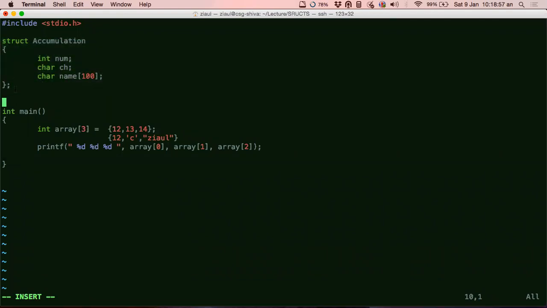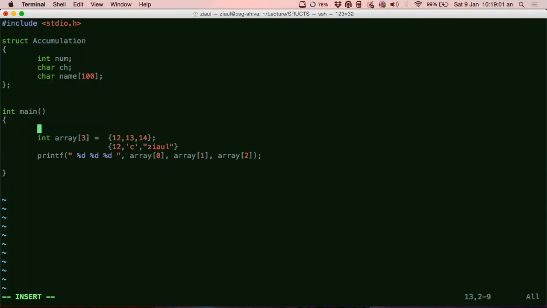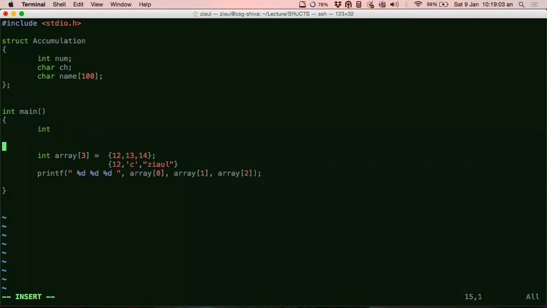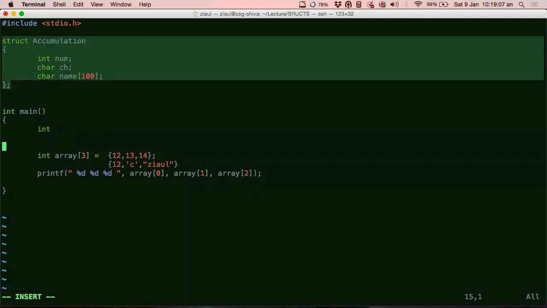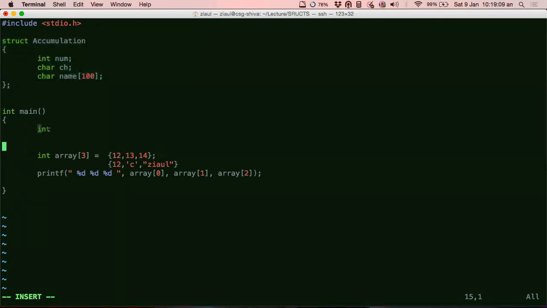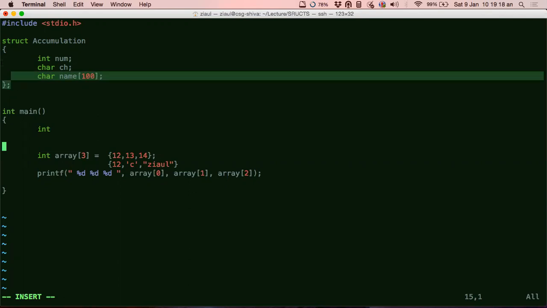This is similar to writing int. Just like the way you write int, all these lines correspond to just this thing. Until and unless you declare a variable, there is no existence of this structure. Remember that. This is just a declaration.